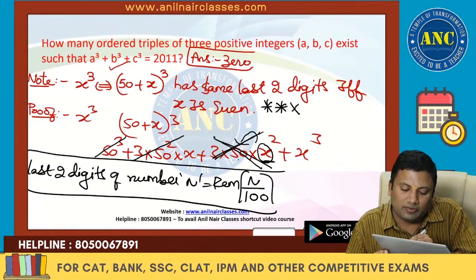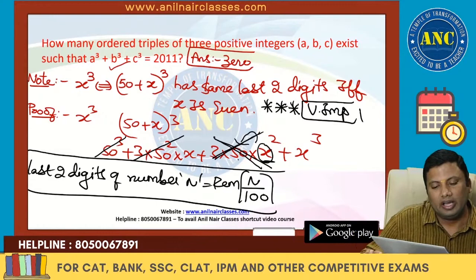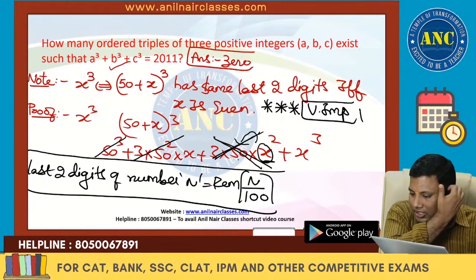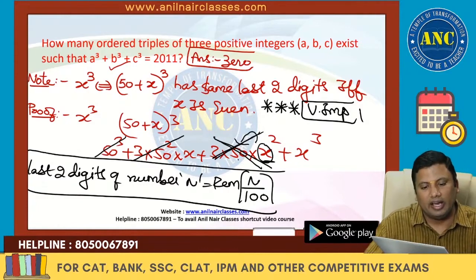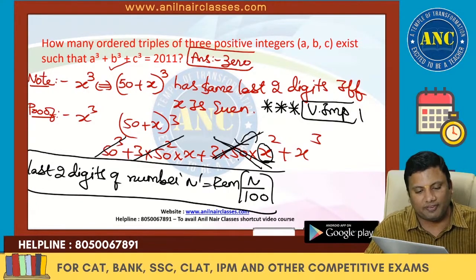A lot of students spend a lot of time on this kind of counting problem. You don't need to count it. X cube and (50 plus x) whole cube have the same last two digits if x is even.